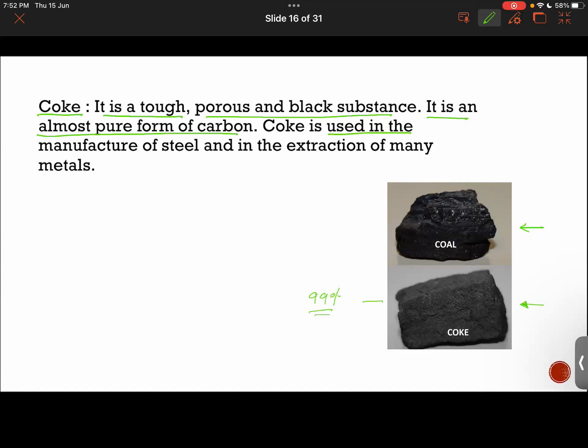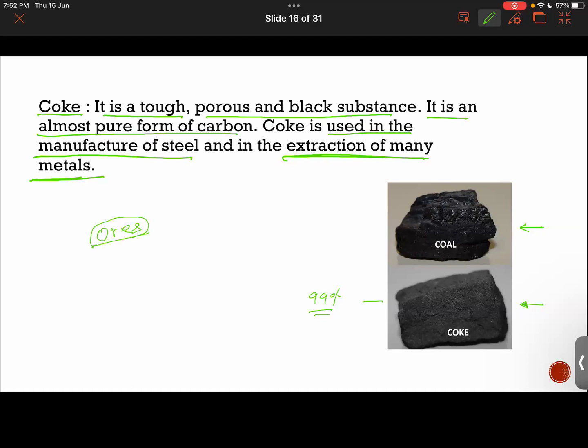And coke is used where? It is used in the manufacture of steel and in the extraction of many metals. So there also coke is helpful in extraction of metals from their ores.